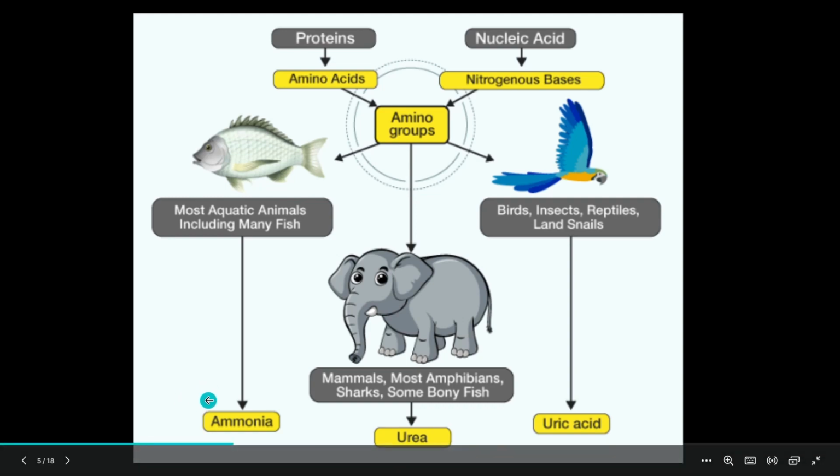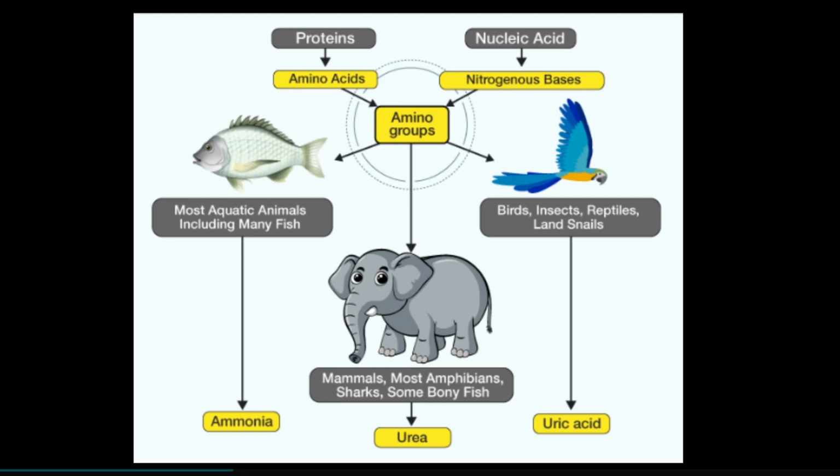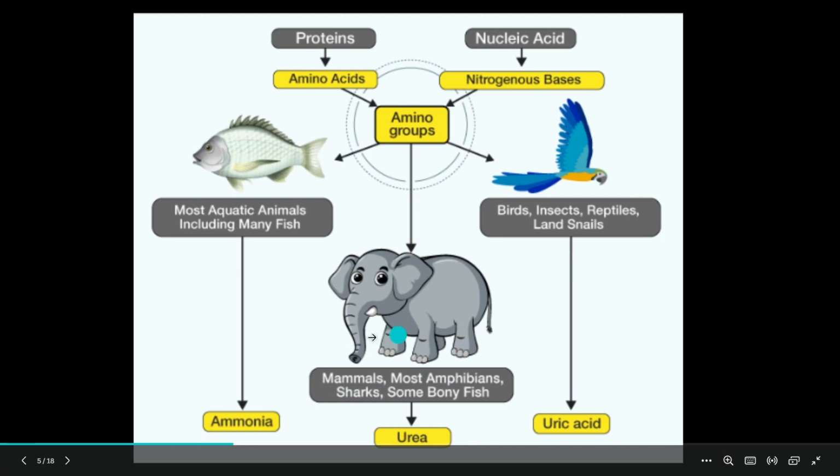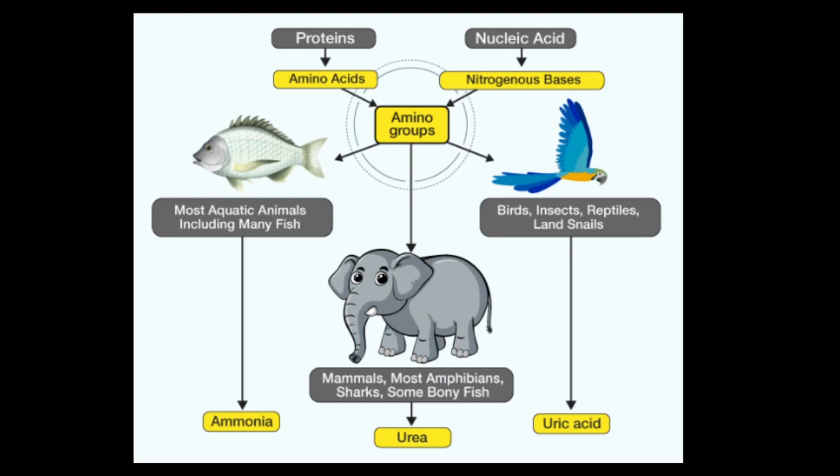Next is ureotelism. The name itself gives away that the animals give out the waste in the form of urea. Urea is given out. So the nitrogenous waste, as I talked about, is given out in the form of urea. That's why we call it ureotelism.